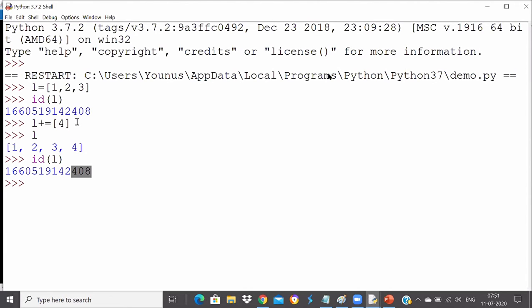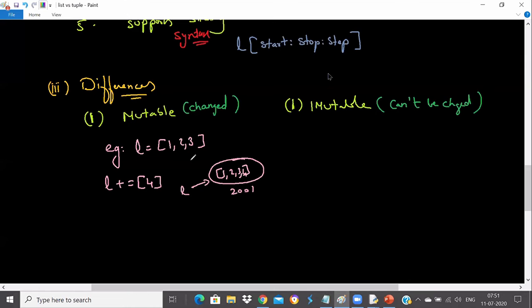So this proves that list is mutable, because after the change the same address is printed. When I print the ID of L here and the ID of L here, they are the same. That's why I can say the list is mutable, meaning the same list can be changed. The object is changeable. You can add or remove data from that list.